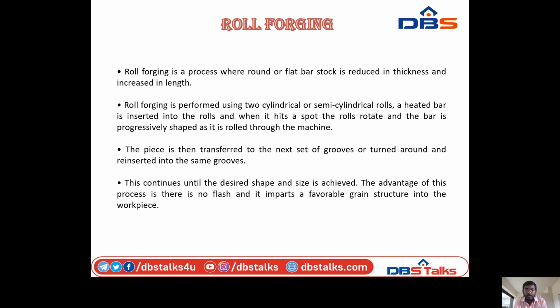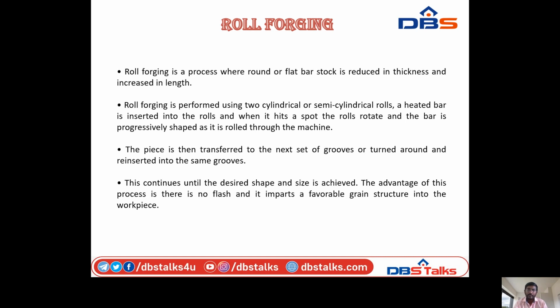Roll forging is performed using two cylindrical or semi-cylindrical rolls. A heated bar is inserted into the rolls, and when it hits the stop, the rolls rotate. The bar is progressively shaped as it is rolled through the machine. So the roll forging uses two cylindrical or semi-cylindrical rolls.